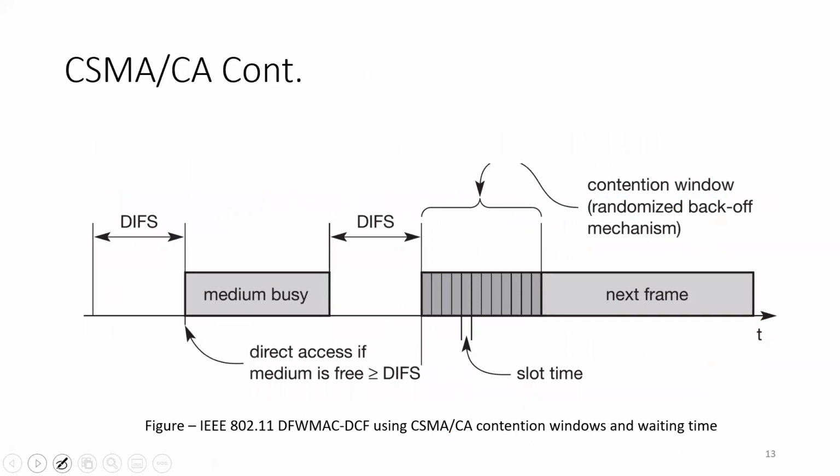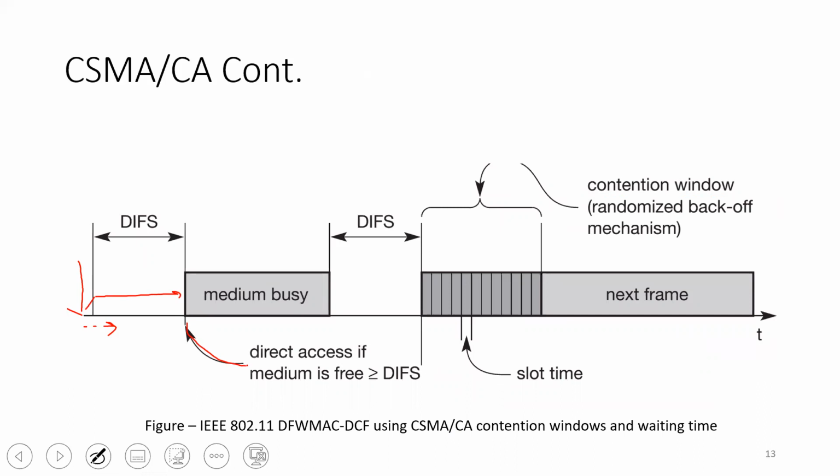Now, as discussed in the previous slide, let's discuss it again. Let's suppose a station wants to transmit information over the medium. So obviously it will start by sensing the medium, that is carrier sensing. And if the medium is free for this amount of time, what will happen? It will immediately access the medium and transmit its information.